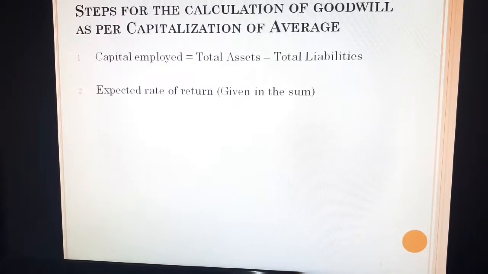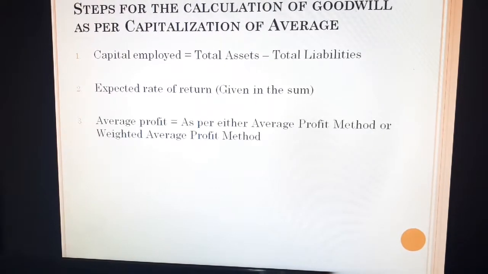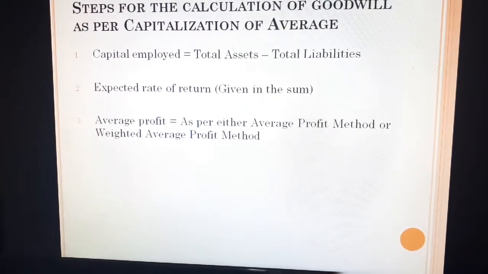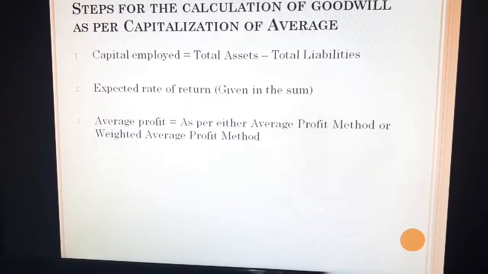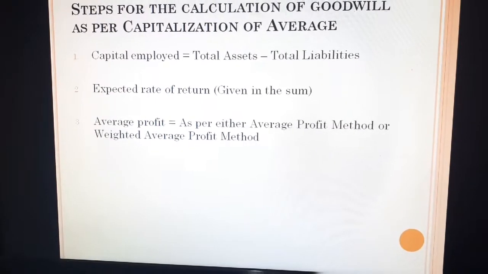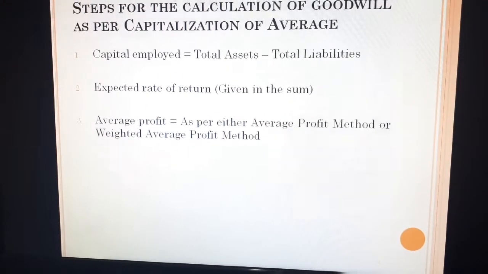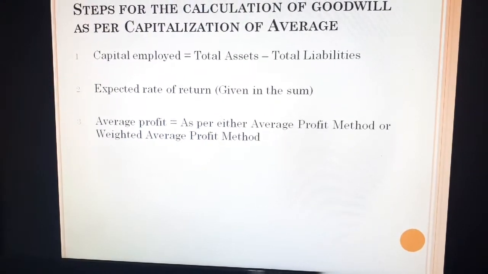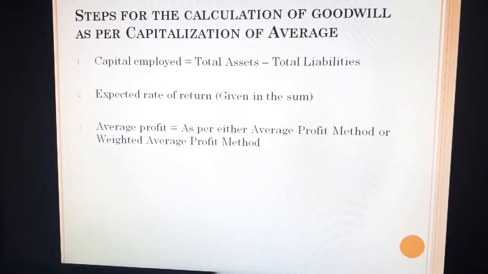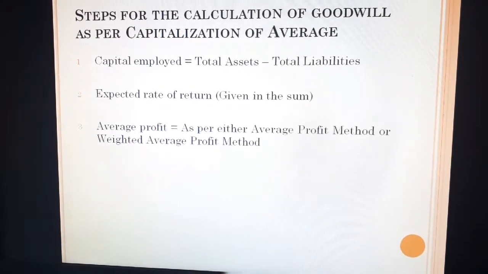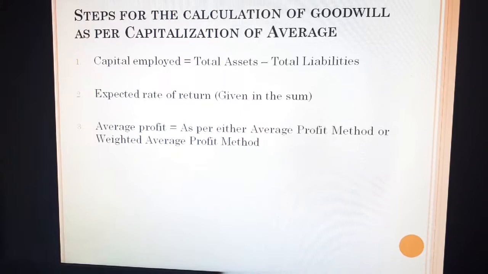Expected rate of return is given in the sum. It is just for your information. Now the second step comes to average profit, because we simply skip the second point, which is just for information. So after capital employed, the next step is average profit. As per either the average profit method or the weighted average profit method, we have to calculate average profit.